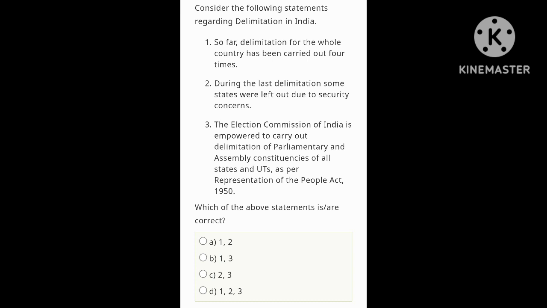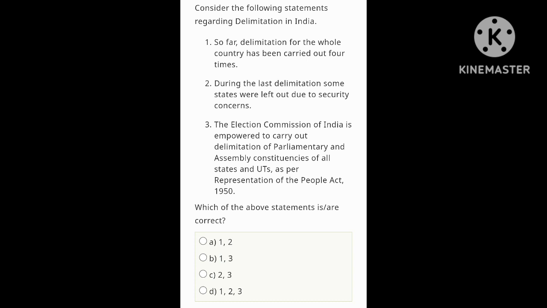Consider the following statement regarding delimitation in India. First one, so far delimitation for the whole country has been carried out 4 times. Yes, in 1952, 1962, 1972, and 2002. In these 4 years, delimitation was carried out in the whole country. Second one, during the last delimitation some states were left off due to security concerns. Yes, Assam was left off due to security and law and order concerns. Second one is also correct.